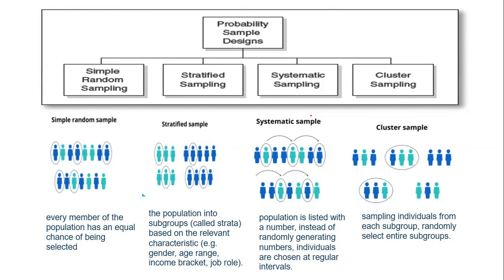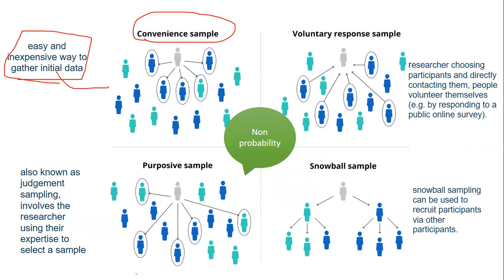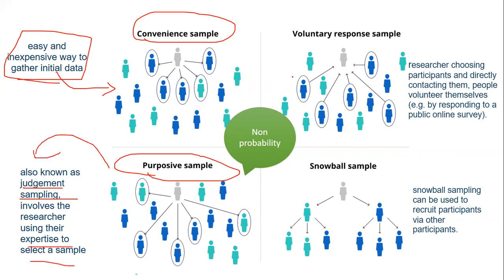Okay. Now, non-probability. So when we talk about non-probability sampling, it consists of convenience, which is an easy and inexpensive way to collect the data as per the convenience of the researcher. Purposive sample is based on judgment, where we use our expertise to select a sample based on the judgment of the researcher.